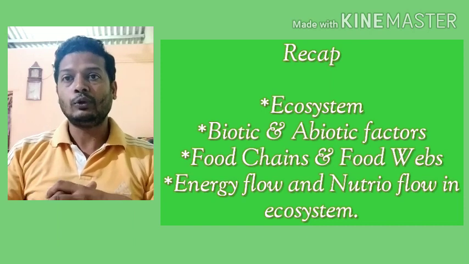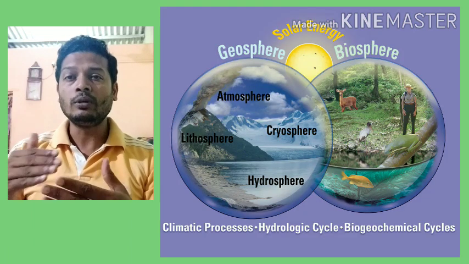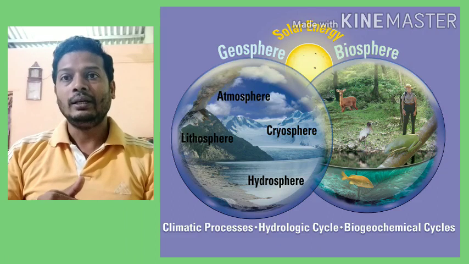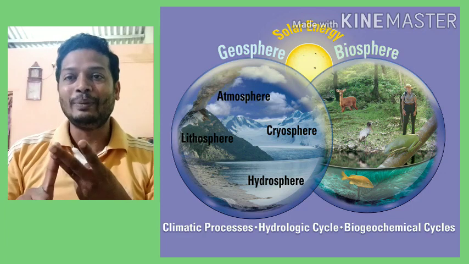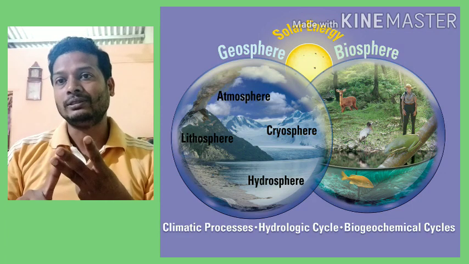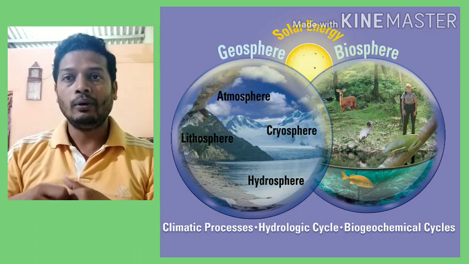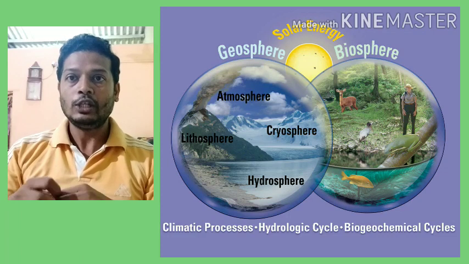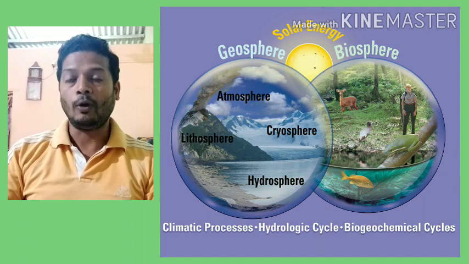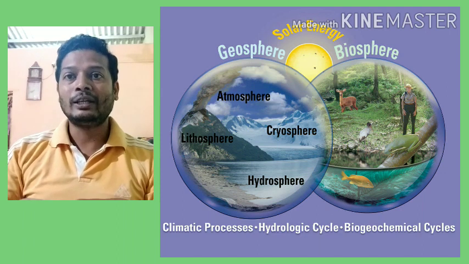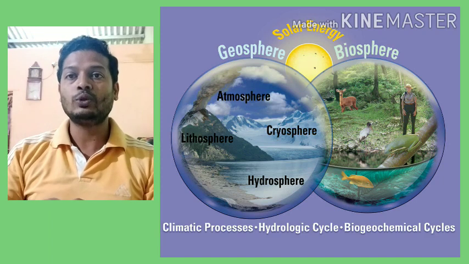The next topic that today we are going to begin is biogeochemical cycle. Biogeochemical cycle consists of three things: biology, geography and chemistry. Now what do you understand by biogeochemical cycles? Bio meaning living organisms, geo meaning geography or something which is related to the earth or biosphere, and chemical meaning the abiotic factors, the nutrients, those are the chemicals.